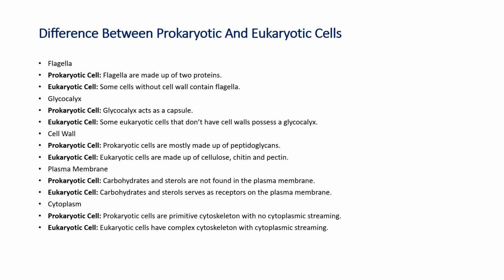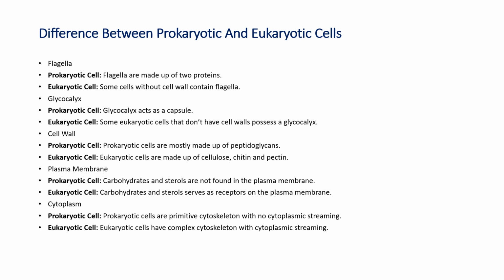In eukaryotic cells, some cells which do not have cell walls have a glycocalyx, so it is also not an essential part. Then cell wall. Prokaryotic cell walls are mostly made up of peptidoglycans. In eukaryotic cells, plant cells have cell walls made up of cellulose, and fungal cells have cell walls made up of chitin and pectin.